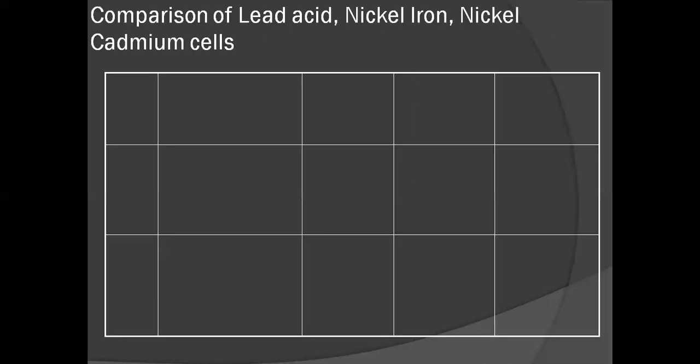Next, we will see the comparison of lead acid battery, nickel iron batteries, and nickel cadmium batteries.